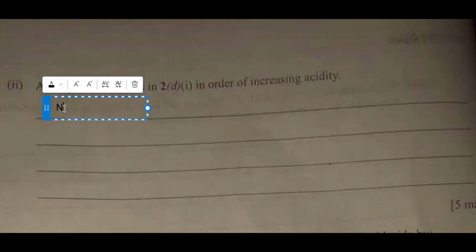We have sodium hydroxide, magnesium hydroxide, trioxophosphate 3 acid, not 4. Sorry. H3PO3, trioxophosphate 3 acid. Please correct that.